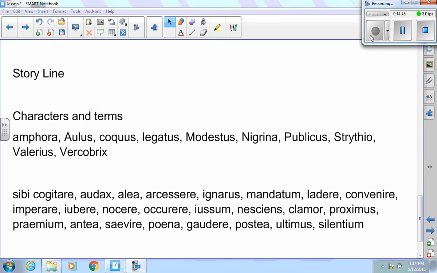Great idea. In the next story, which is Modestus Antonitus, Strithio goes away. Modestus is left there by himself. All of a sudden, a bunch of British guys come in, and they're going to burn down the granary. Somehow, Modestus catches himself on fire from one of the torches and comes running out. He's addressed by Vercibrix, who says, don't worry about this soldier. He's a sissy. He's not going to do anything to us. He tells him, grab him and let's set this place on fire.